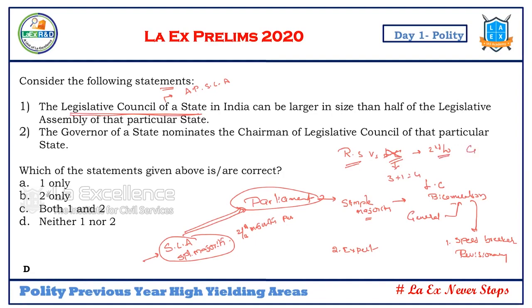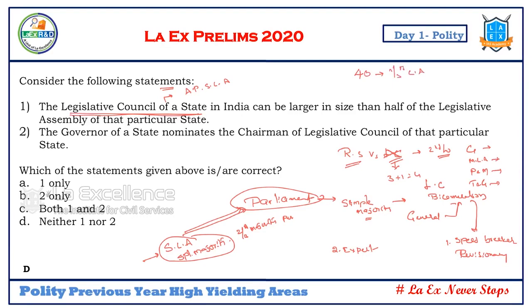These are the points. And the second part is that the Legislative Council has varied representation. So governor nominations, and then MLA selections, panchayat and municipalities, teachers and graduates, and then governor's nominations. How many MLAs? These are the points you have to focus upon. So, what is the minimum strength of the Legislative Council? 40. Maximum strength can be one-third of the size of the Legislative Assembly. So this is why it is in the news.